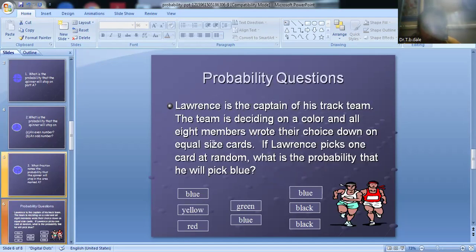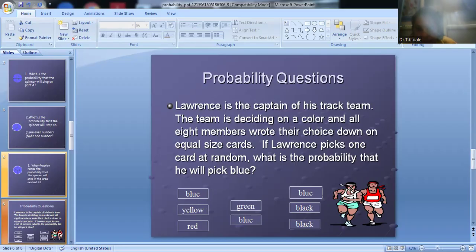In the next situation, there are two captains. Lawrence is the captain of his track team, and the team is deciding on the color. All 8 members wrote their choice down on equal size cards. If Lawrence picks one card at random, what is the probability that he will pick blue? Suppose the count of the cards is 1, 2, 3, 4, 5, 6, 7, 8.